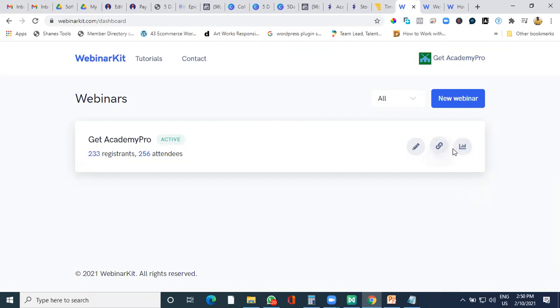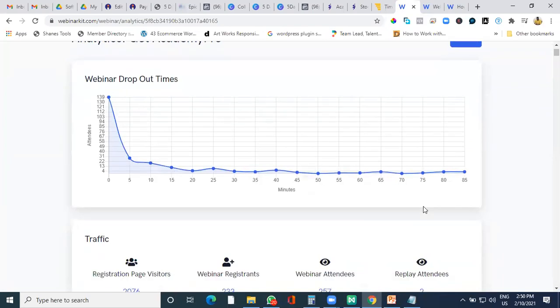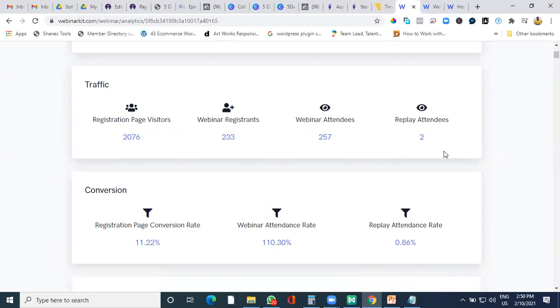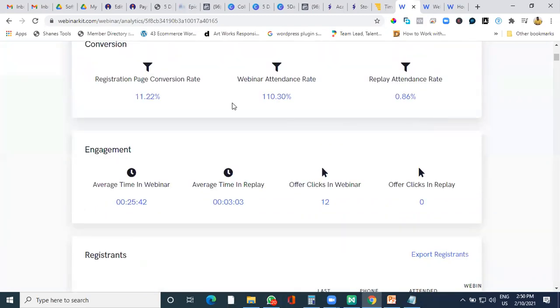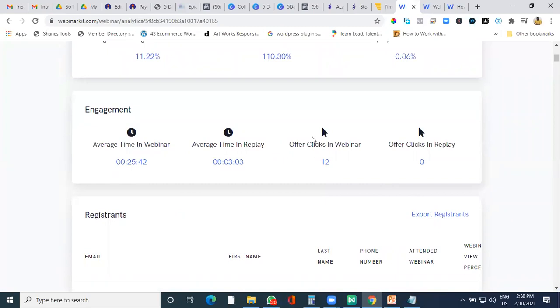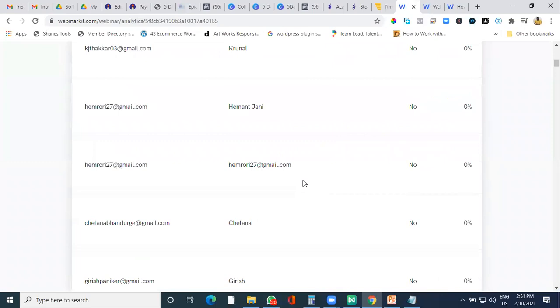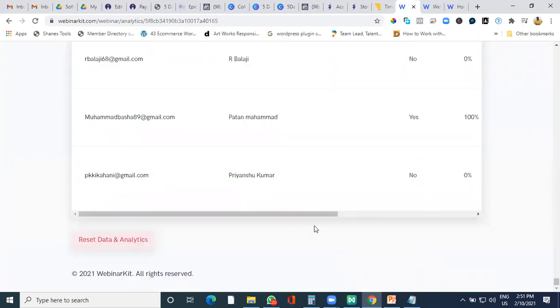Now, this platform also suggests a lot of things. It gives you analytics of webinar dropout time, how many people came in and for what period of time. Traffic, how many people visited, what registrations happened, how many people attended, how many people did a replay. Conversions, what kind of conversions happened via this engagement, how many people clicked on your webinar links. And these are all the leads I have generated via the webinar. You can always download this and use it for email automation also.